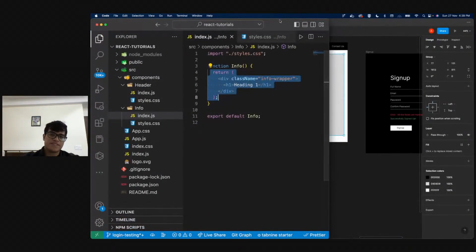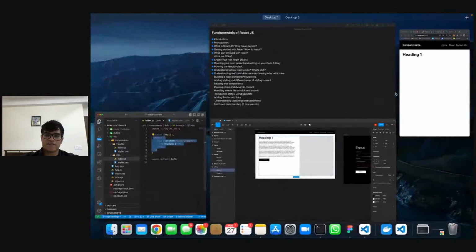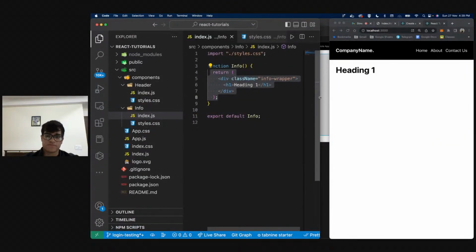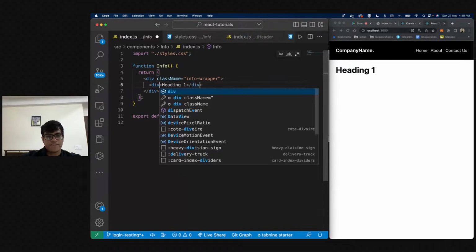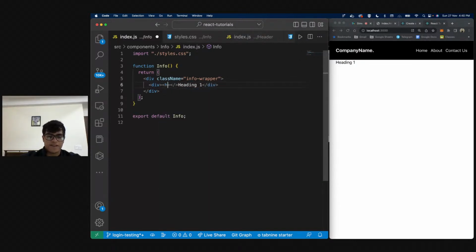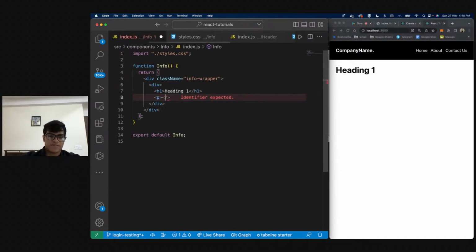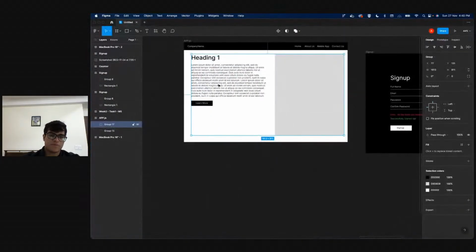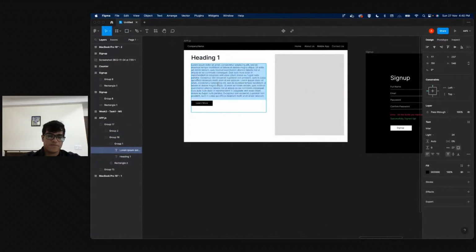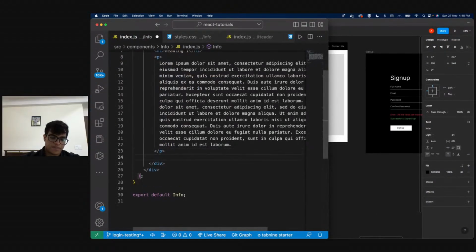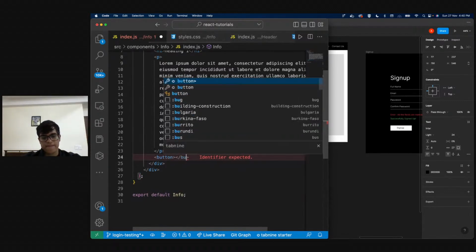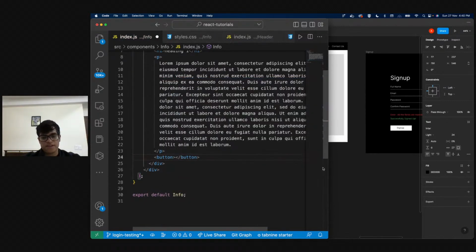So how will I do that? That is basically HTML, right? So in fact, let's do that side by side. Okay. So instead of h1, I'll have a div, right? And over here, I'll be having an h1, and my text will be over here, correct? After the heading, we have a paragraph, and that paragraph is nothing but lorem ipsum text. So I'll just copy it and paste it over here, right? And then we have a button, and it says Learn more.